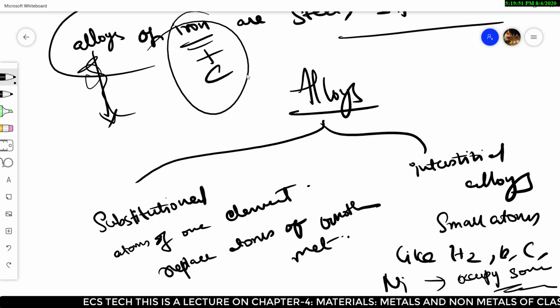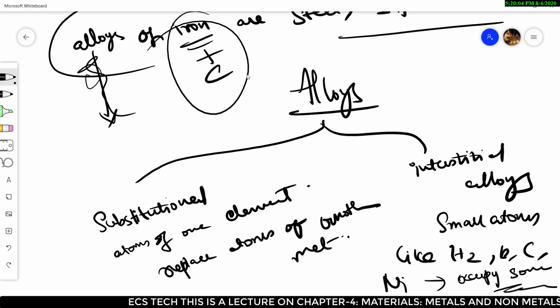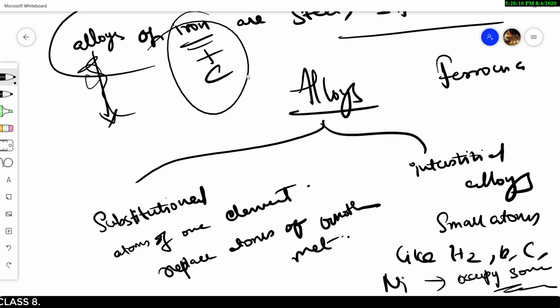Coming to ferrous alloys, they contain iron as the base material. Non-ferrous alloys do not contain iron as the base material, for example alloys of zinc, where zinc is the base material. Steel and stainless steel come under ferrous alloys. So that is about ferrous and non-ferrous alloys.